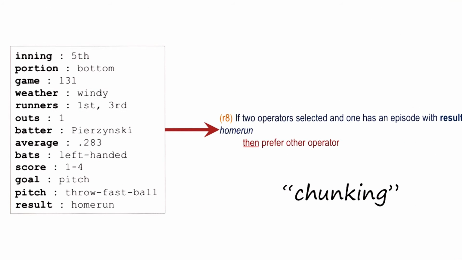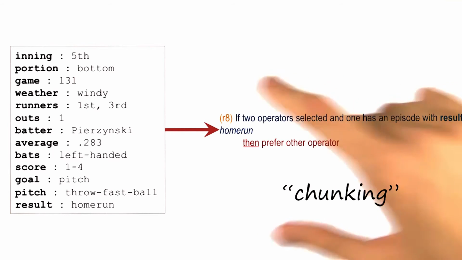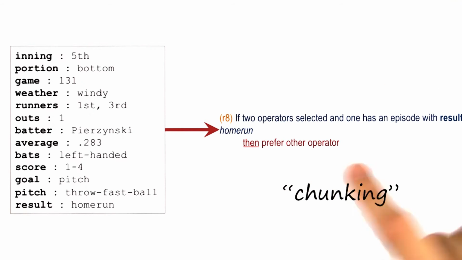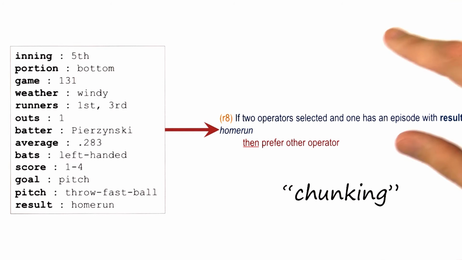We saw this in production systems as well. We had an agent that reached an impasse. It had two different pitches suggested and it couldn't decide between the two. That spawned a new learning goal, to find a rule to choose between those pitches. It then selected a learning strategy of chunking, went to its memory, found a case, and chunked a rule that would help it resolve that impasse. In this case, the agent used that impasse to set up a new learning goal. It then performed strategy selection to achieve that learning goal.